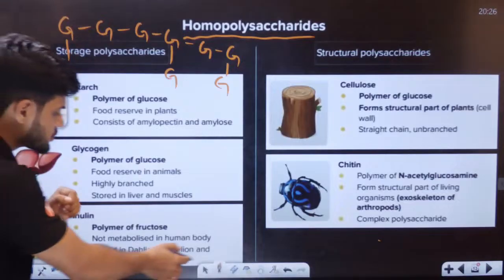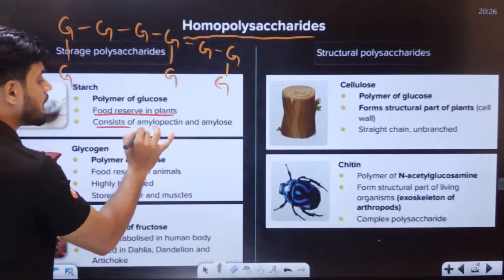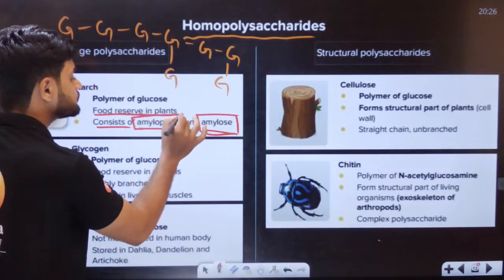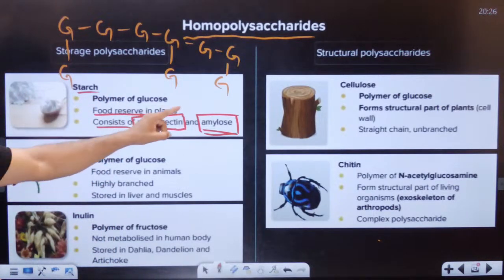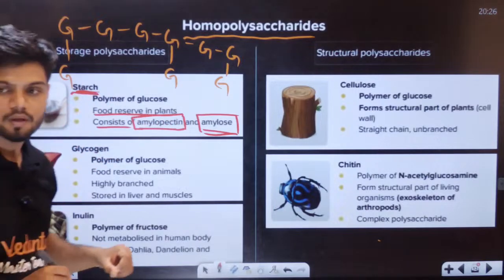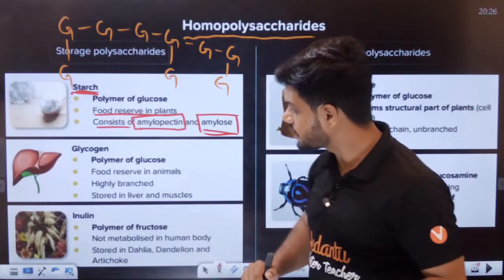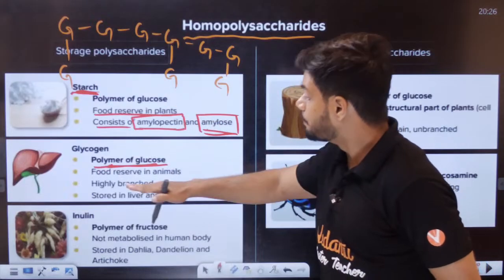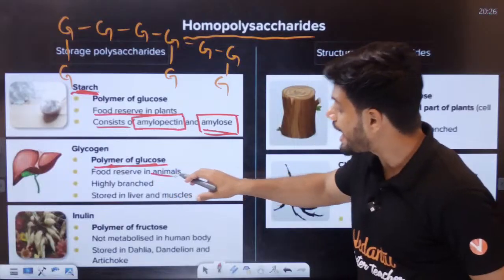Students, remember, starch is the food reserve in the case of plants, and consists of amylopectin and amylose. These two are different types of starch. Amylose and amylopectin are two types of starch. Now glycogen is again a polymer of glucose. But students, glycogen is a food reserve material in the case of animals.